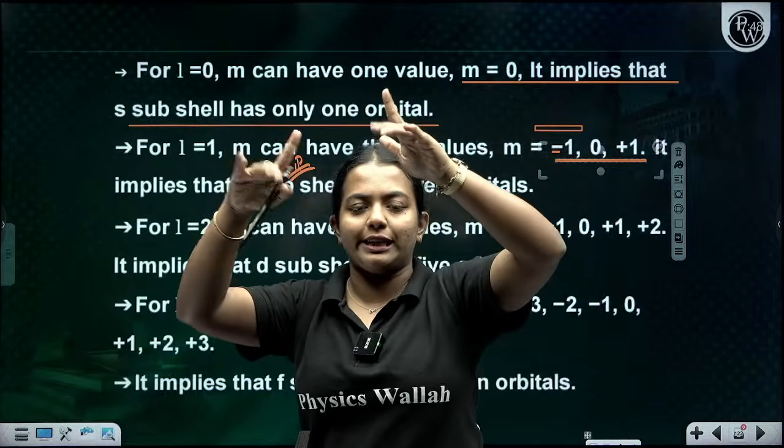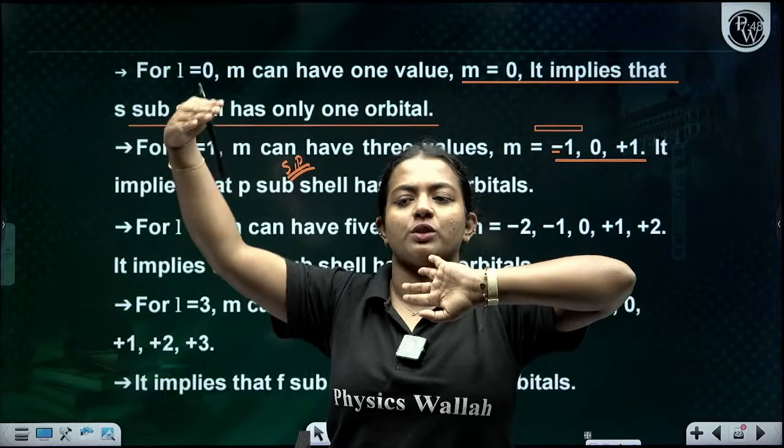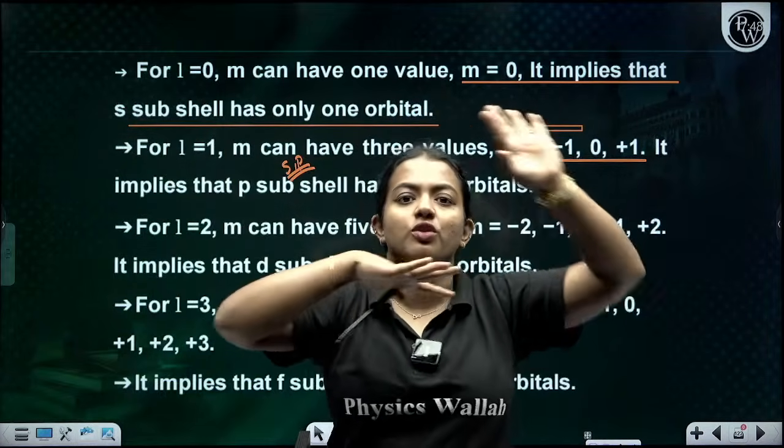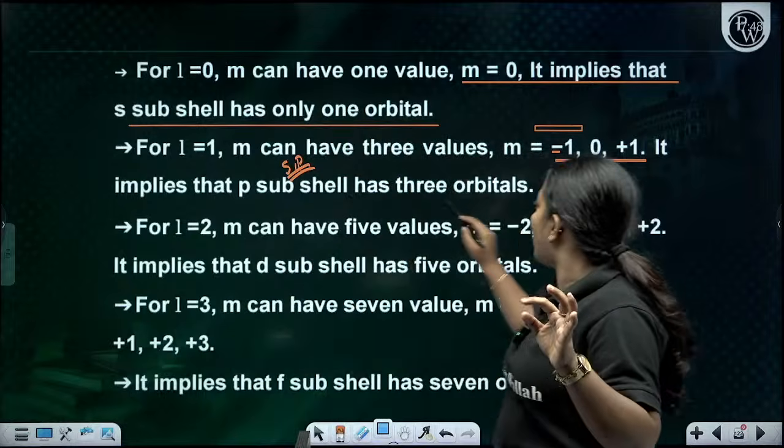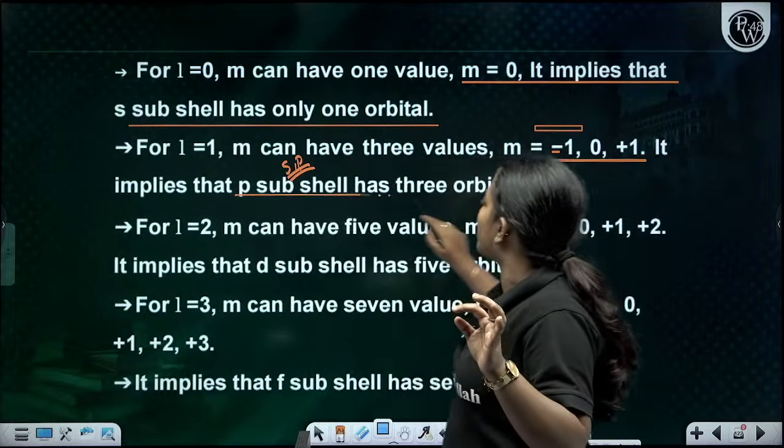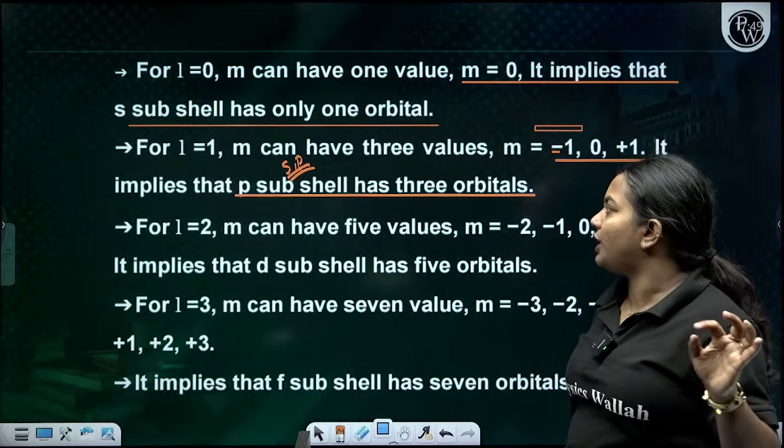L equal to 1 means the m values are minus 1, 0, plus 1, which is going to be 3, right? The p subshell has 3 orbitals. Are you getting my point, children?